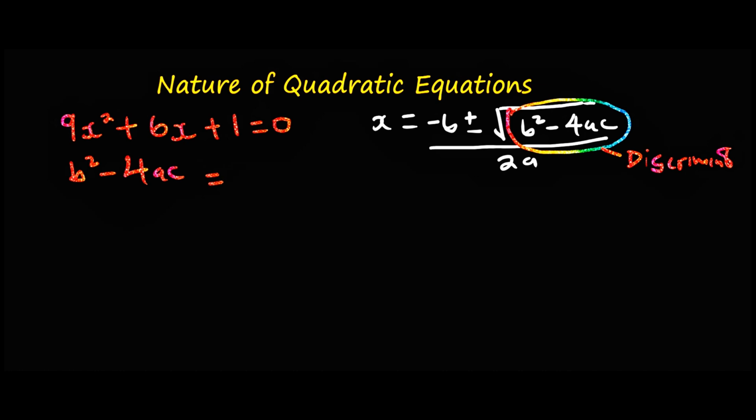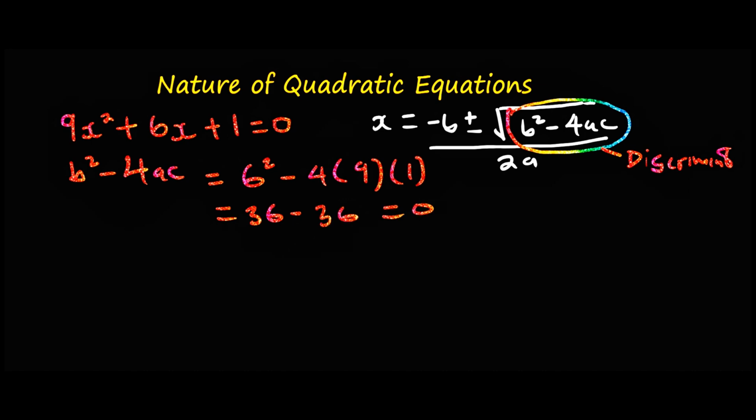So we're going to have 6 squared minus 4 times a, a is 9, times c, and c is 1. So that is 36 minus 4 times 9 times 1, which is 36. So you find that it is equal to 0.